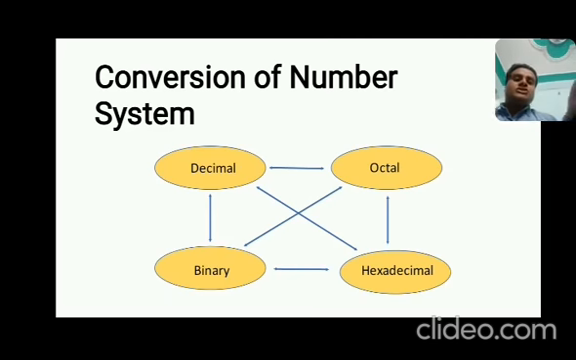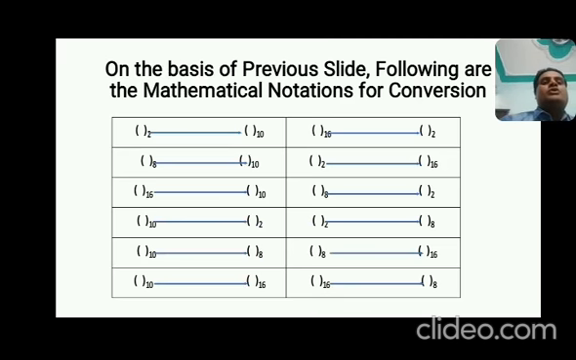So this is a diagrammatic representation of the different possibilities of conversion among them: how we convert decimal to octal, octal to hexadecimal, hexadecimal to binary, binary to octal, and decimal to hexadecimal, etc. So this is the pictorial representation, and how we implement it in mathematical notation you can see in the next slide. Okay, this is the mathematical notation of the different conversions. So we have a total of 12 conversions.